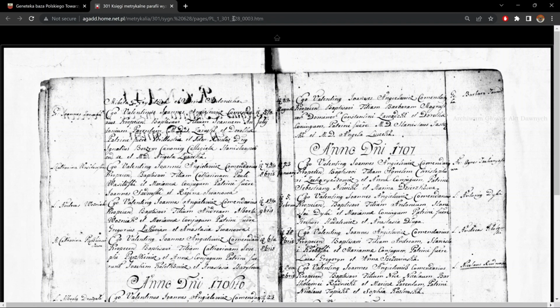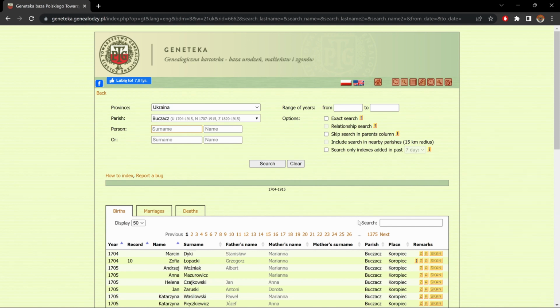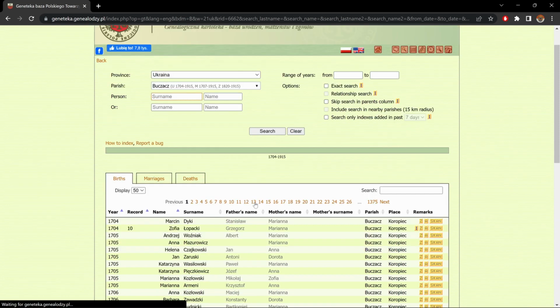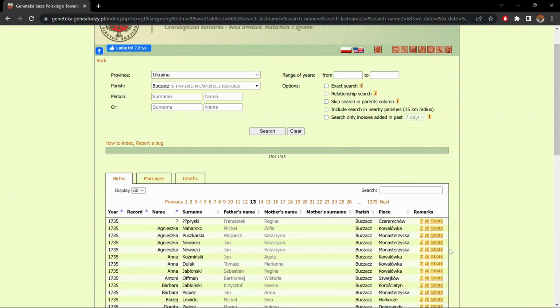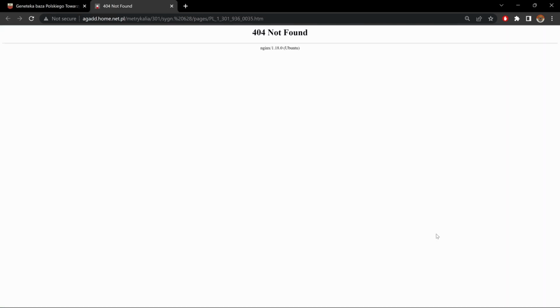The third set is 628, and here, %20,628. This is good. Now let me close this, and let me go to another scan. And look what happens. Now if you notice up here, the third number set, the 936, here it's 20,628.